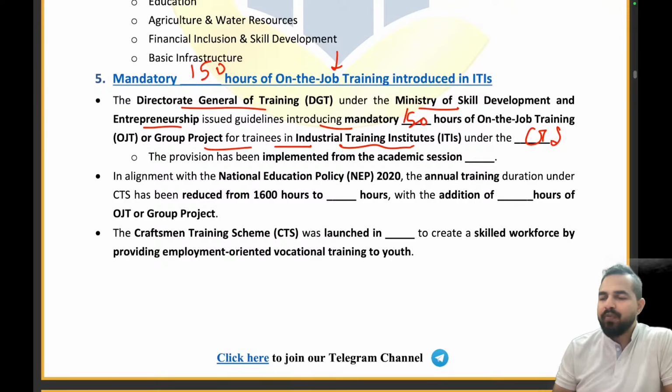It will be implemented from which academic session? 2022 to 23. Now we have reduced the CTS hours from 1600 hours to 1200 hours with the addition of 150 hours of OJT or the group project. The Craftsman Training Scheme was launched in which year? It was launched in 1950.